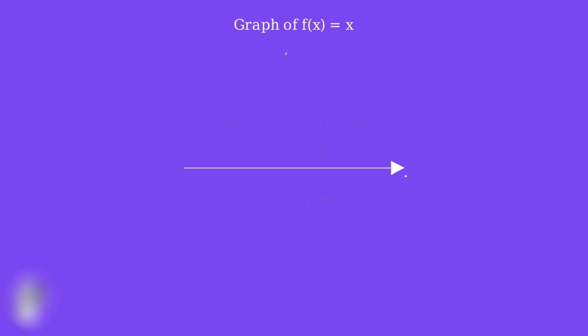Now let's visualize this function graphically. When we plot the identity function on a coordinate plane, we get a very distinctive and important graph. The graph of f of x equals x is a straight line that passes through the origin and has a slope of exactly 1. This line extends infinitely in both directions, always maintaining the property that the y-coordinate equals the x-coordinate.